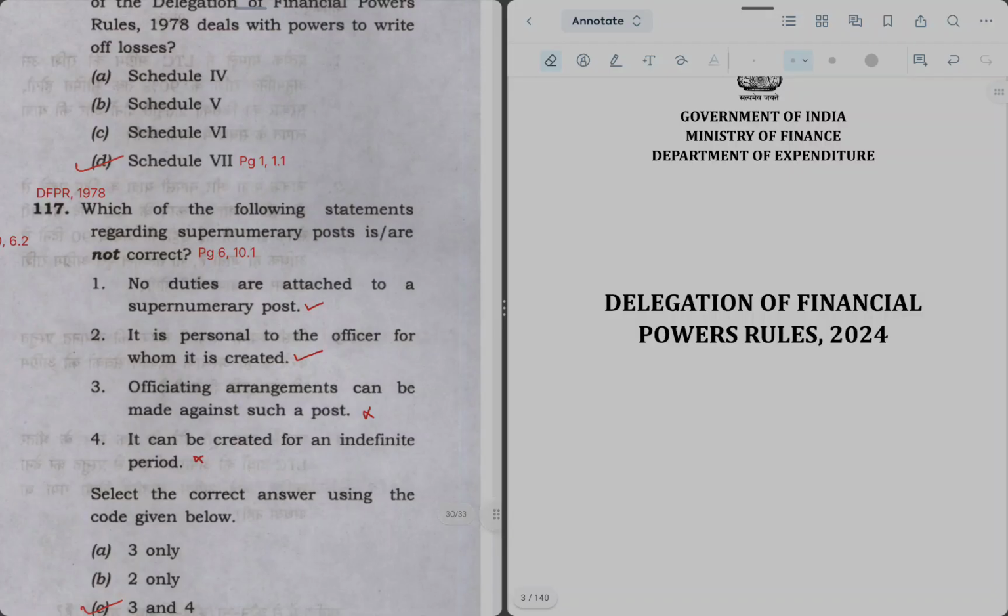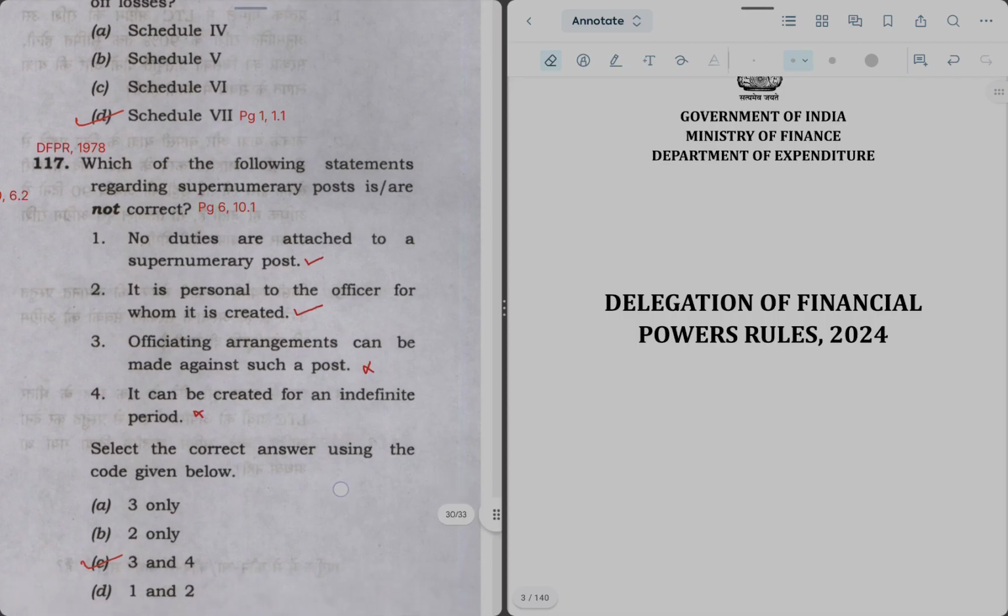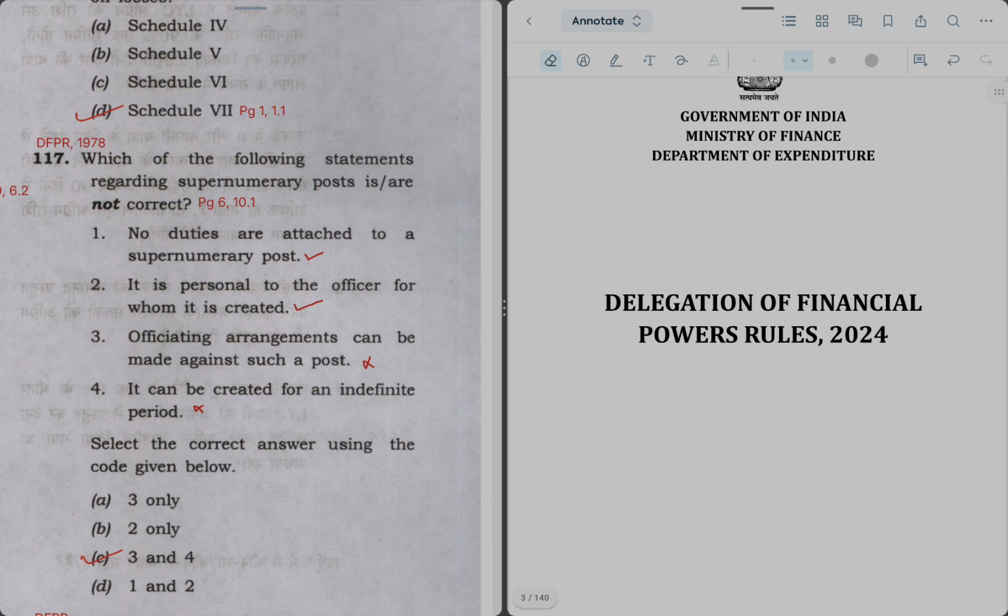So please keep both the DFPRs, but now the questions will not be asked from this old DFPR. I'm just showing you because it was an old question paper and at that time DFPR 2024 was not published. So सोर्स तो आपको सबको शो करना ही है मुझे. अब नए सोर्स से प्रिपेयर करें.